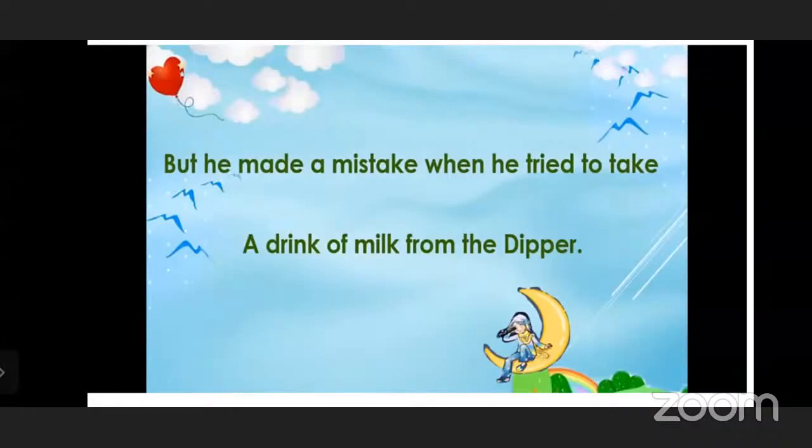There were two types of animals, and those animals were actually imaginary, because a group of stars were joined together. So I told you that this is the big one and this is the little one, and it is a kind of animal, as it has been drawn in your textbook. So he made a mistake when he tried to take a drink of milk. Now let's see what mistake he made in the next stanza.